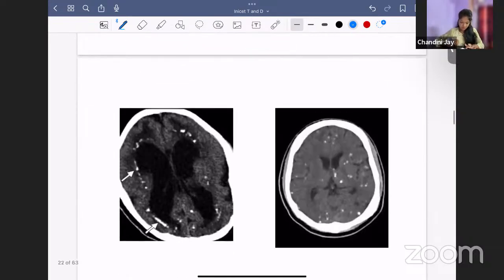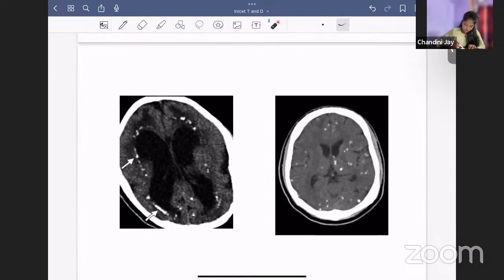Okay. So can you see here? So this is the ventricle, right? Can you see calcifications here? This white spot. These are calcifications. Where is the location? Around the ventricle. So that is why it is called periventricular calcification, which is characteristic of cytomegalovirus. Do not forget.